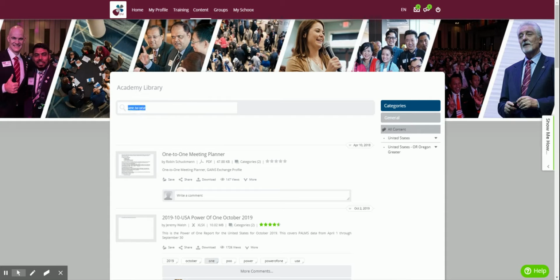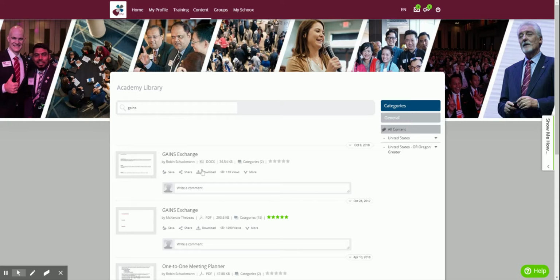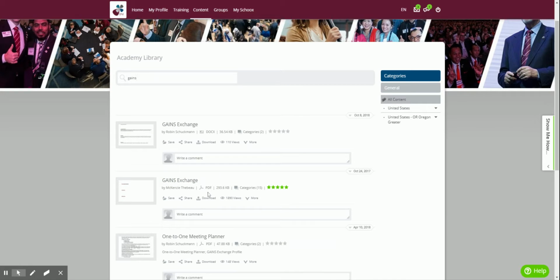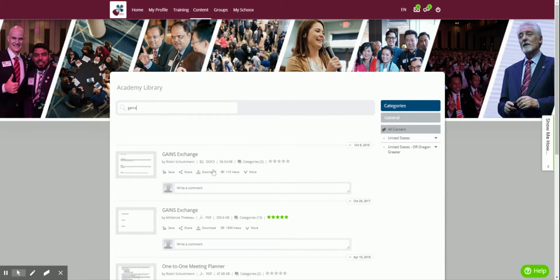Another thing that you could search for here, like if you put in gains, it will bring up the gains exchange, and then they have a Word document format here. So there's a PDF and there's also the Word document. The advantage of the Word document, of course, is that you can just type right into that. So hopefully this has been helpful.